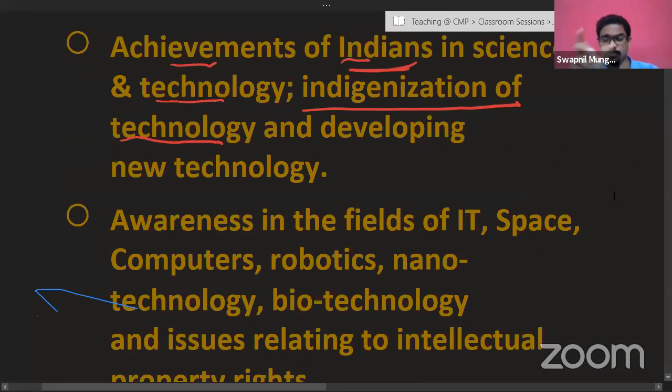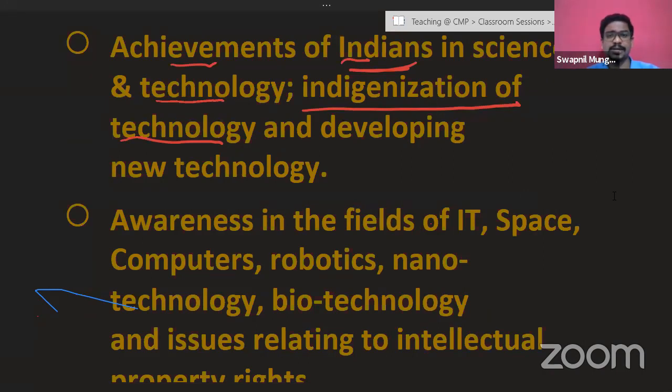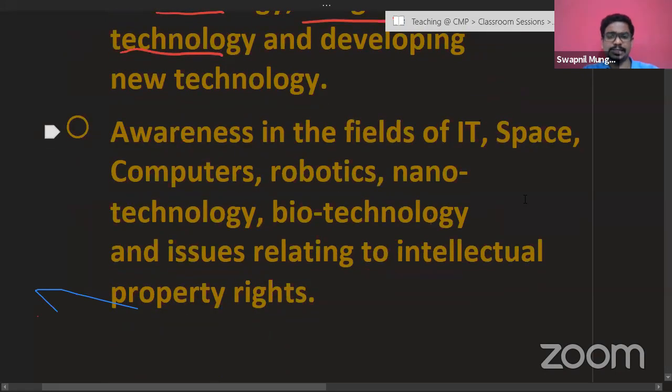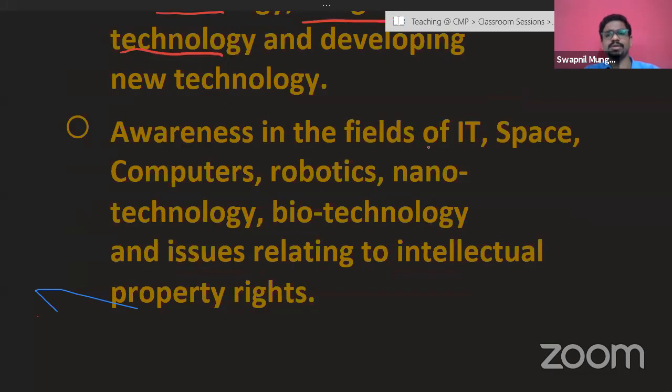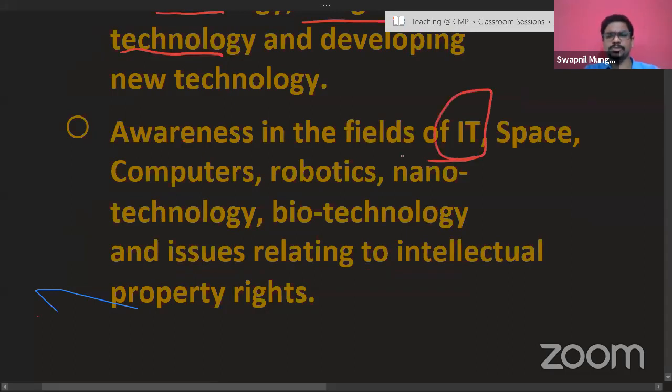So whatever point of the syllabus is there, if there is any particular development going on, you have to be prepared for that development, and you have to study that particular point in detail. Also, if we see the next point, awareness in the fields of, now these are a few specific areas considered very important and highlighted by UPSC in the syllabus. Again, IT, information technology, and especially IT is the most important of all these areas.